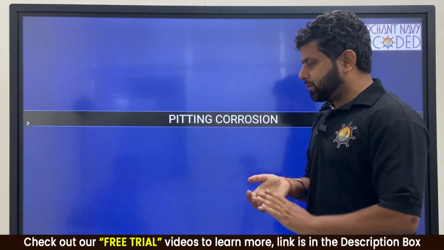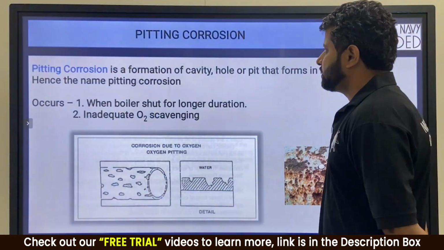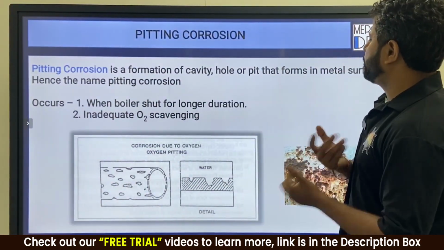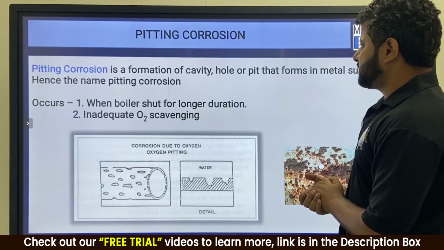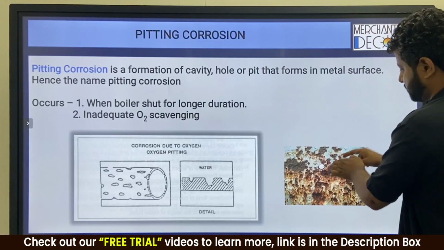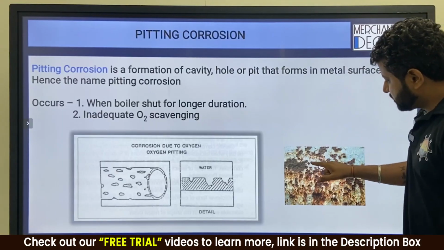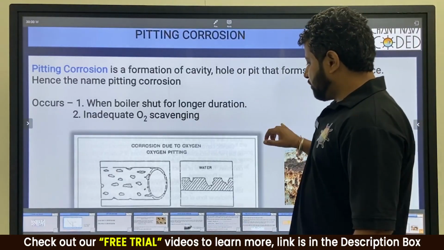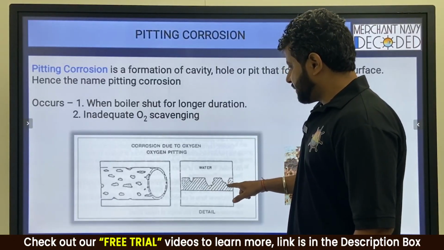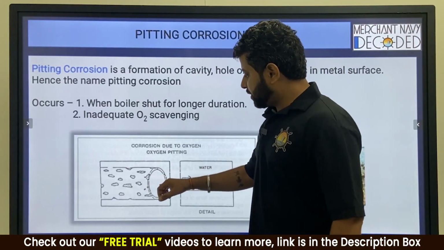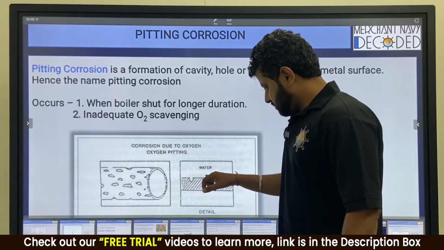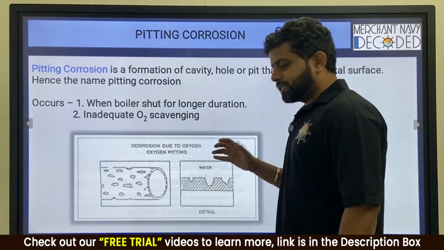One of the dangerous topics, pitting corrosion. Let's talk about that. So what is pitting corrosion? Pitting corrosion is formation of cavity, hole or pit that forms in metal surfaces, hence the name pitting corrosion. Can you see? This is pitting corrosion. This is one pit, this is another pit, this is the third pit. So if this is your boiler water tube and these are the pits, slowly the pit becomes bigger and bigger and deeper and then there is a hole.